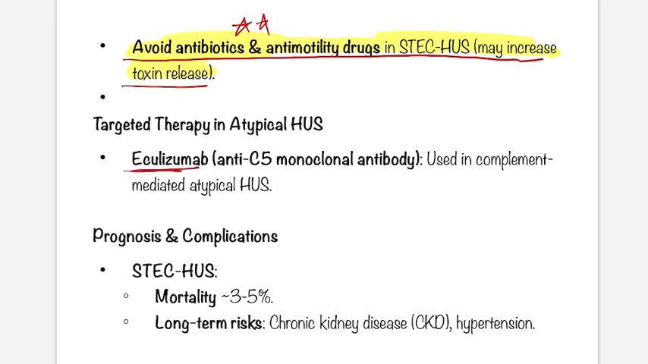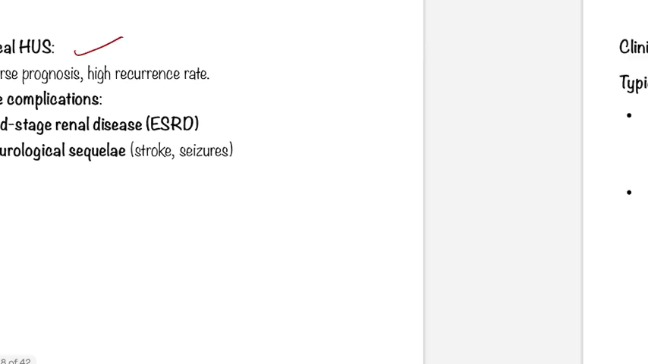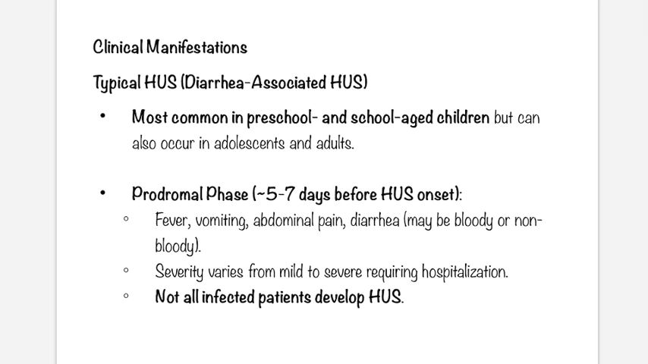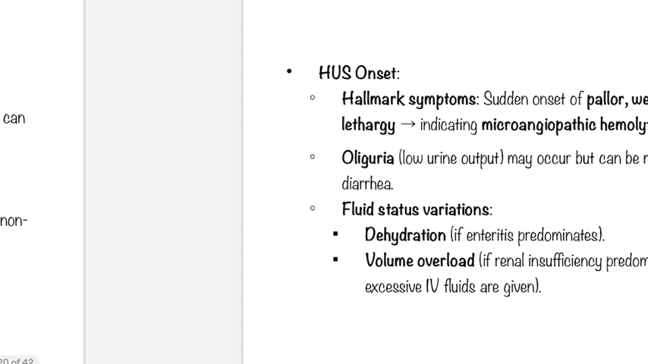Eculizumab, it is an anti-C5 monoclonal antibody. It is used in complement-mediated atypical HUS. So the typical HUS mortality is 3 to 5% and long-term risks are involved. Obviously, atypical HUS has worse prognosis. Okay, so as we are discussing continued clinical manifestations, typical HUS basically has a diarrhea prodrome and it is most common in preschool and school age children. The prodromal phase starts 5 to 7 days before HUS onset and not all infected patients develop HUS. This is important and a practical consideration.